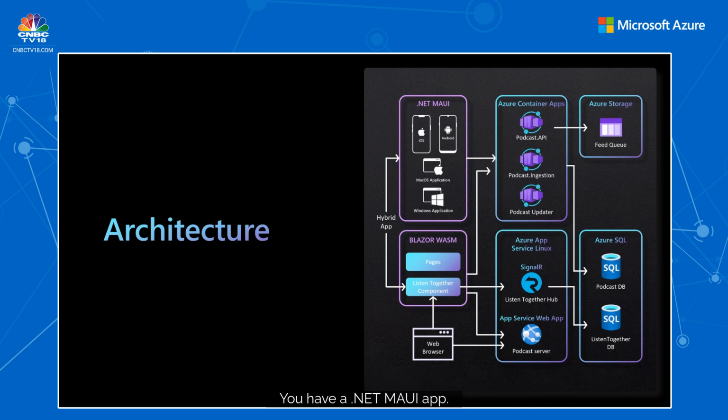That means you have a .NET MAUI app, but you also have a Blazor WASM component within that. So you have scenarios where sometimes, before you build native pages, you want to quickly have something which was built for the web integrate into the mobile platform. You have that scenario, which you can take a look at.